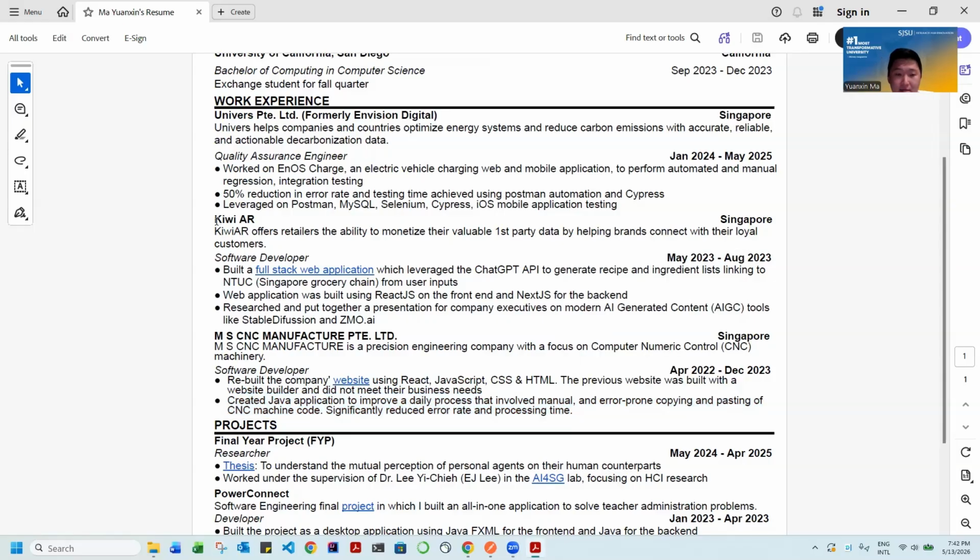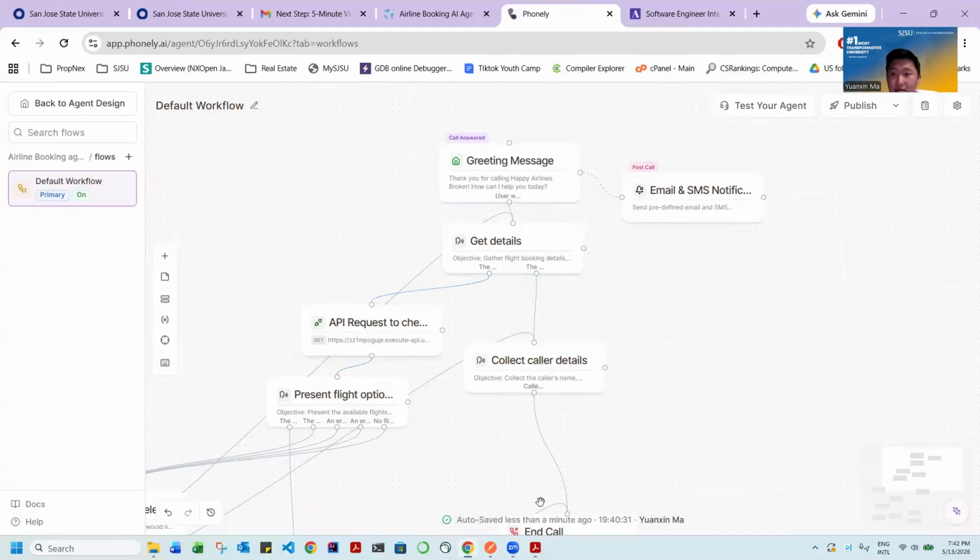In my experience at Kiwi AR, I did a software engineering internship where I built a full stack web application which leveraged ChatGPT APIs to generate recipe and ingredient links linking to the grocery chain for their user input.